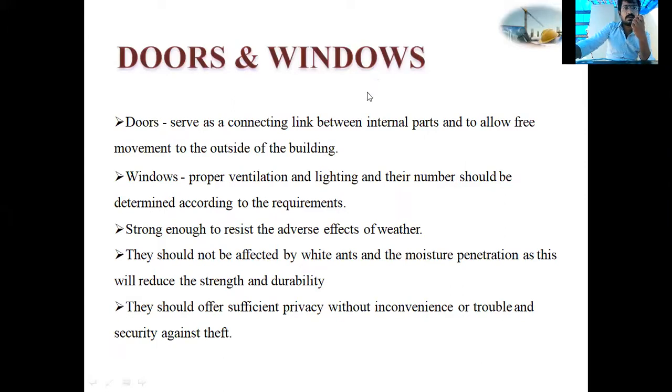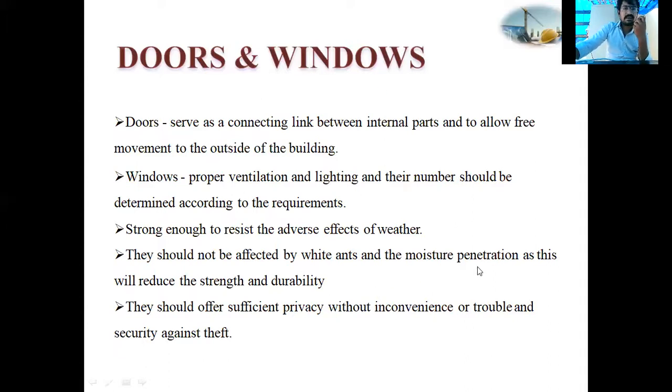What is meant by white ants? White ants means termites, chedalu. You know, chedalu, that one. So nowadays, what are people doing? They are providing PVC windows, polyvinyl chloride windows, so that PVC windows will not be affected by white ants. White ants means termites. Termite means chedalu. Okay, got it.